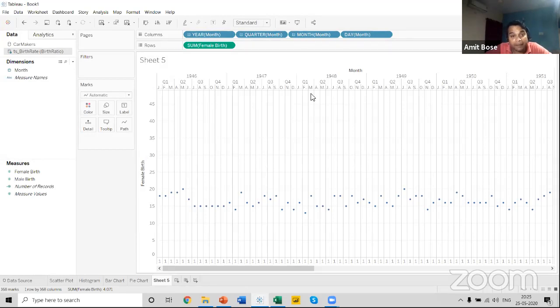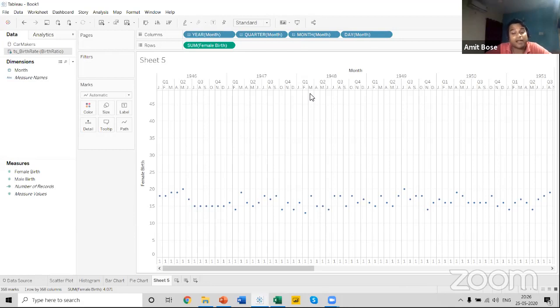Now the takeaway from this example is that date by default creates a hierarchy in your report. Just like in Power BI, where we were getting a default hierarchy in date.